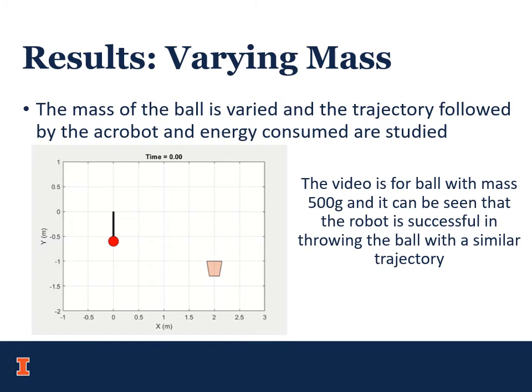Now, the robustness of this algorithm is checked by first changing the mass of the ball. This simulation is for a ball which weighs 500 grams, and it can be seen that it's still able to throw the ball into the bucket at the same location, and it follows a trajectory which is quite similar to the one obtained earlier.